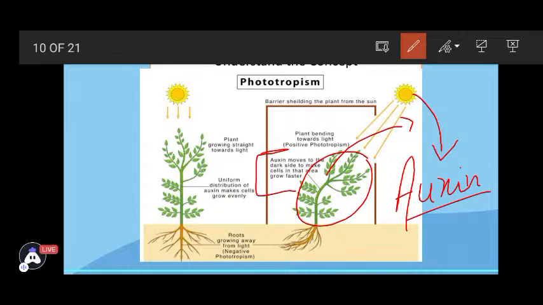Okay, now roots are moving away from the light. So remember, it's an example of negative phototropism. Phototropism can be divided into 2: positive when it is towards the sunlight, negative when it is away from the sunlight.